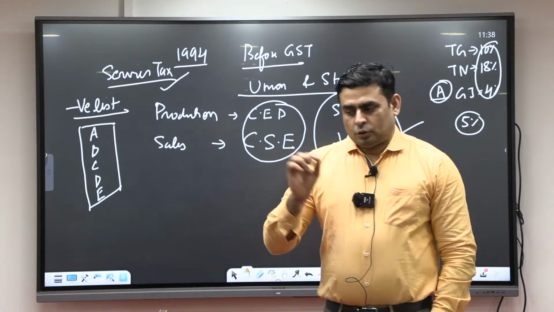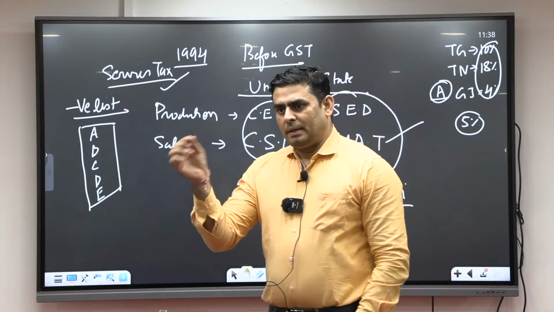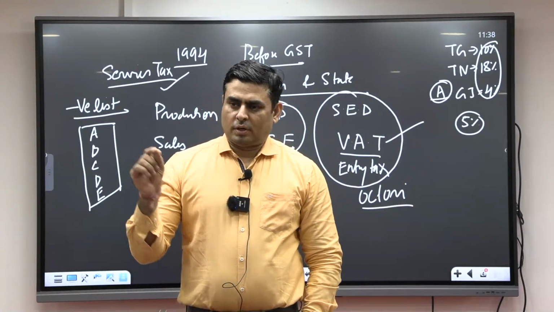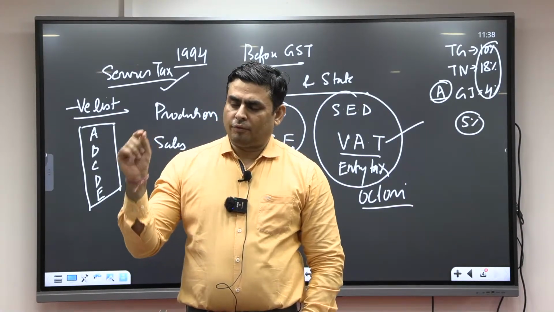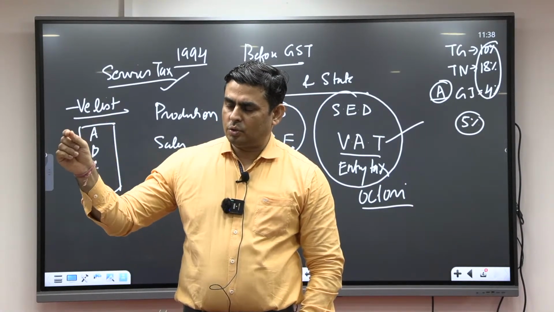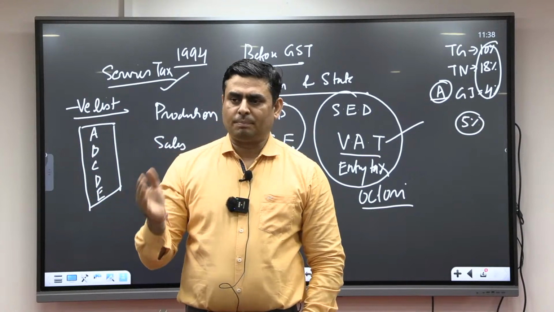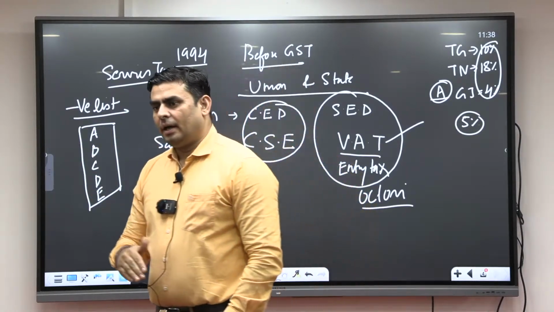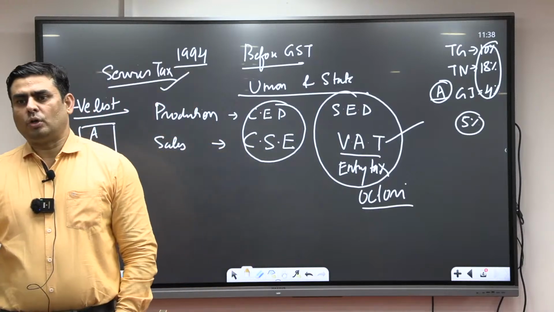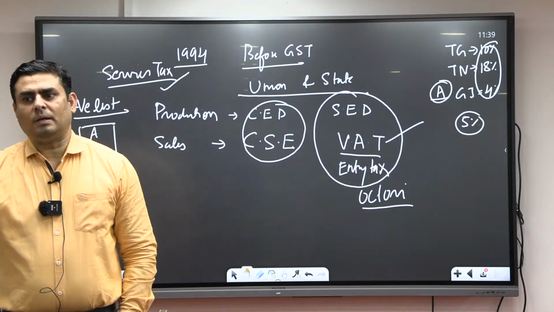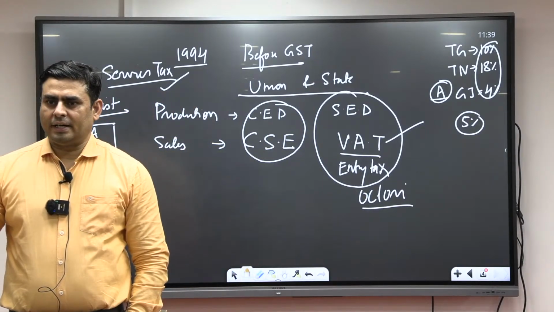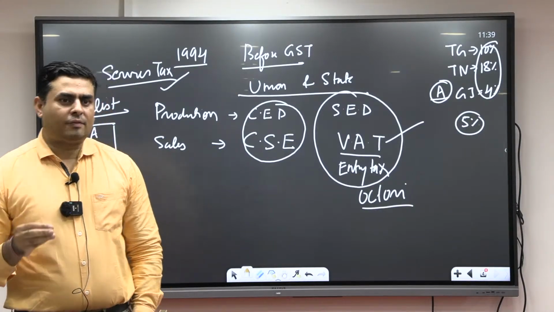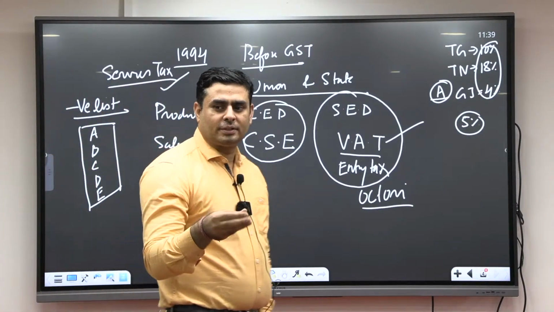So for implementation of GST, first you have to go to Parliament. Once Parliament passes that bill, before the President gives assent, you have to send that bill to the states, and half of the states must pass it. So this process itself is going to take minimum 5 to 6 years.